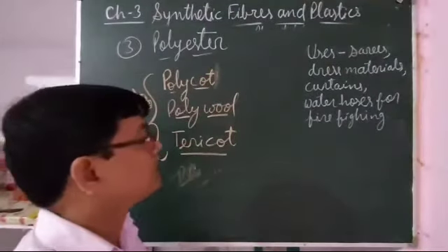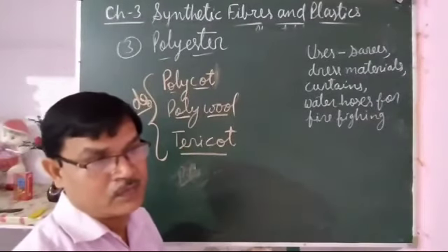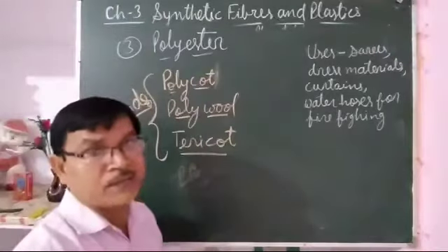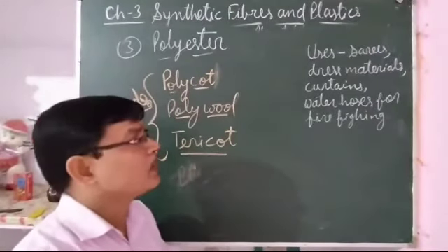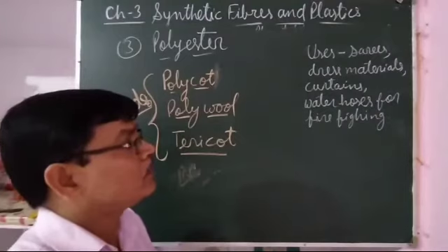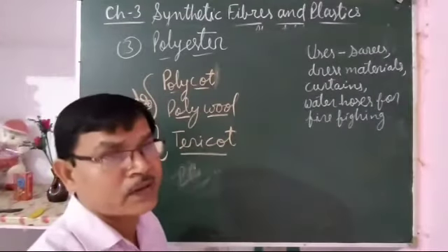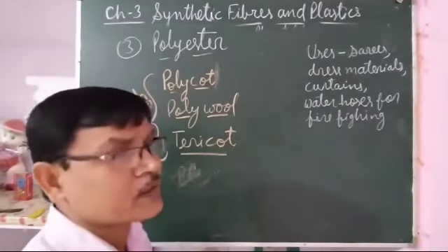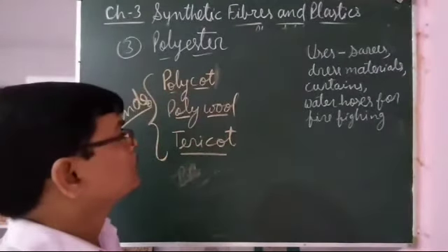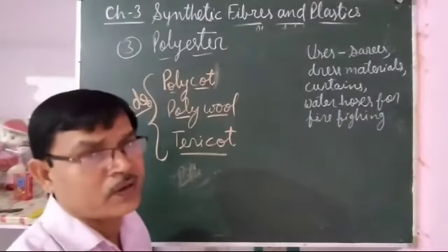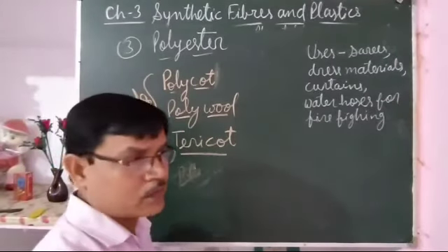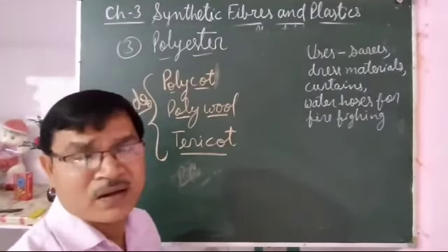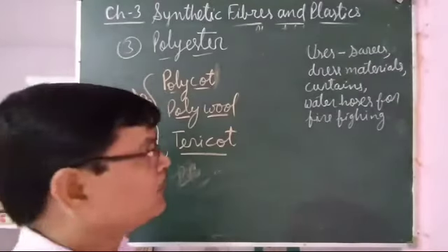If it were made only from cotton, cotton wrinkles easily, and it absorbs much water, so it becomes heavy during washing. It takes time in drying, so it is difficult to maintain. In the morning, if you wear a cotton shirt, by evening it will be wrinkled. It will not be in condition to be used again the next day.